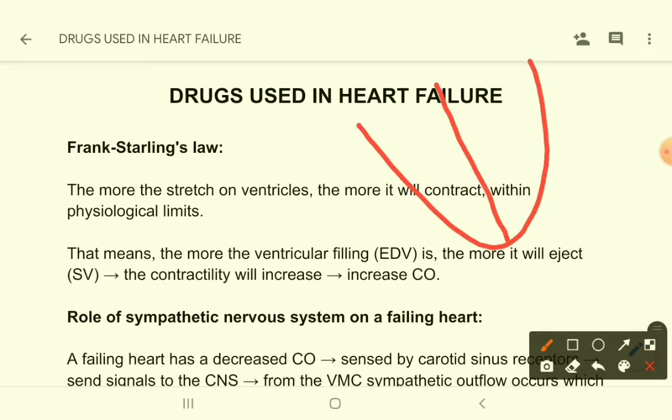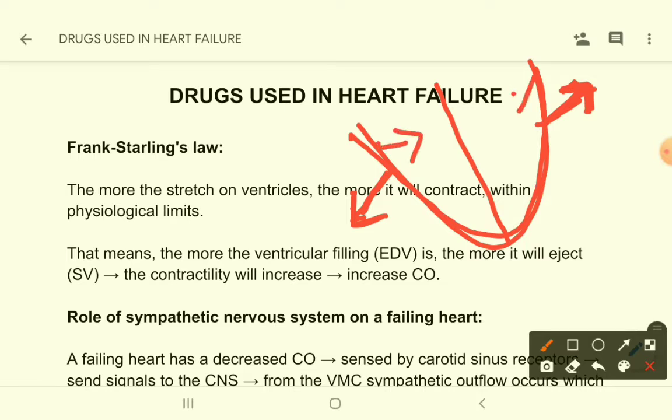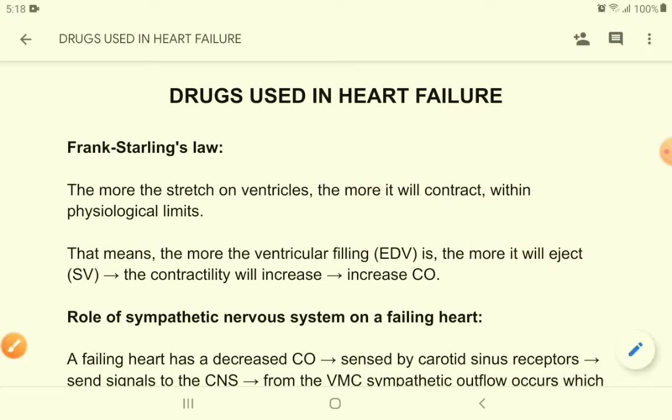If you stretch the ventricles more, pulling these ventricles outward, then these ventricles will contract more. That means after the pulling, the inward pull will be more. The more the outward pull, the more the inward pull, right? So this is the Frank Starling's law.